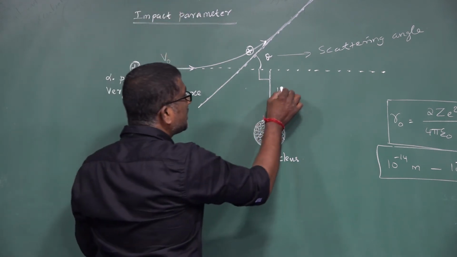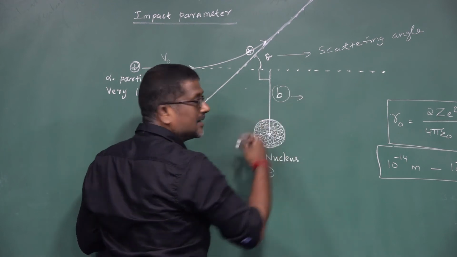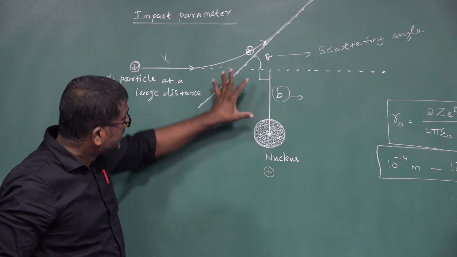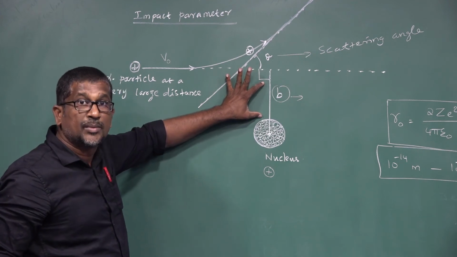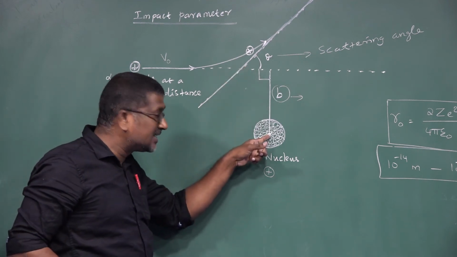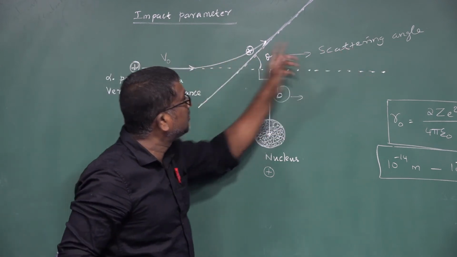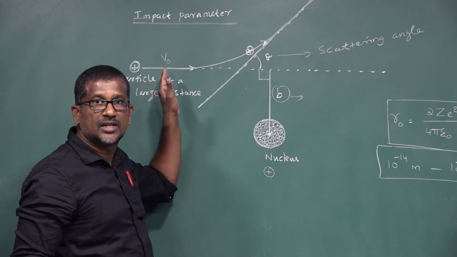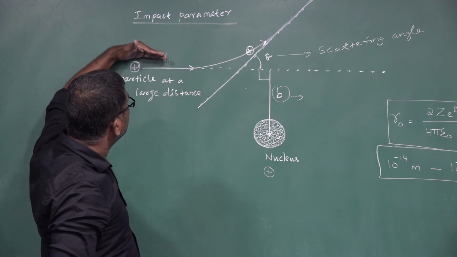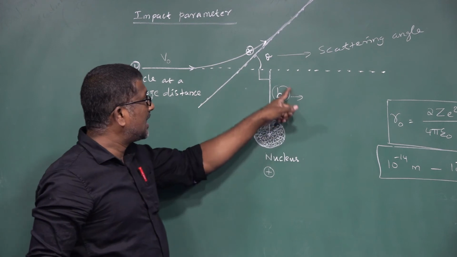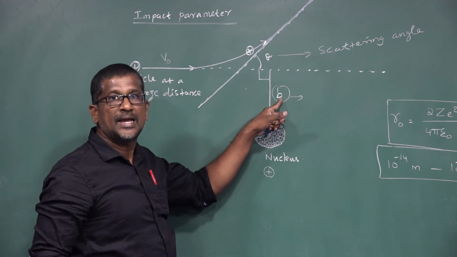Here the impact parameter is denoted by B. Once again I repeat, impact parameter is nothing but the perpendicular distance between the center of the nucleus and the direction of the velocity vector of the alpha particle when it travels at a larger distance, and it is denoted by B.